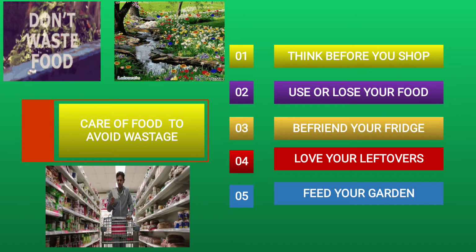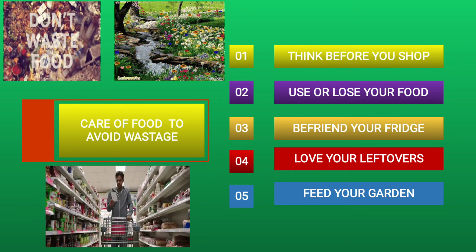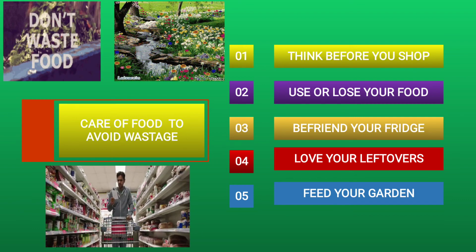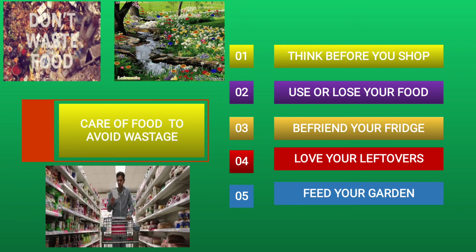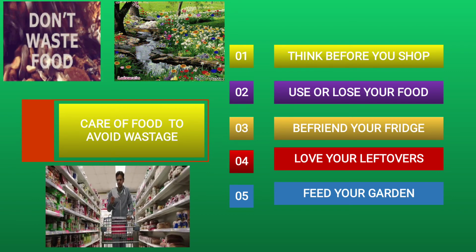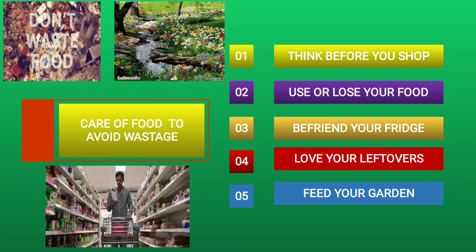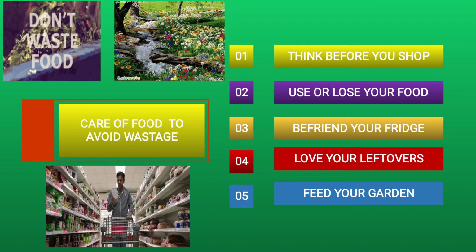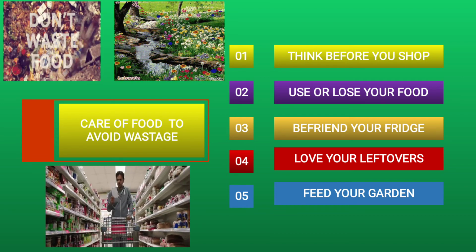Use or lose your food. Suppose you have bought a packet of juice. You see in every juice packet a date is mentioned, you have to use it before the date given. Not that we have bought it so many months before, and now the date is expired.